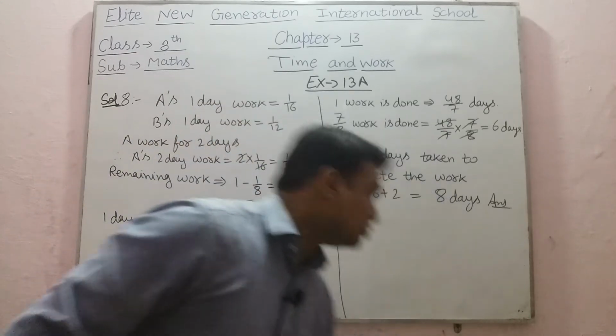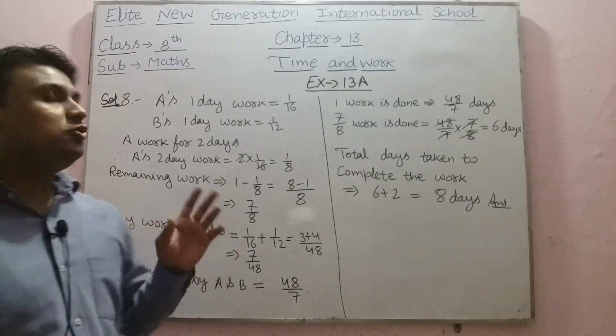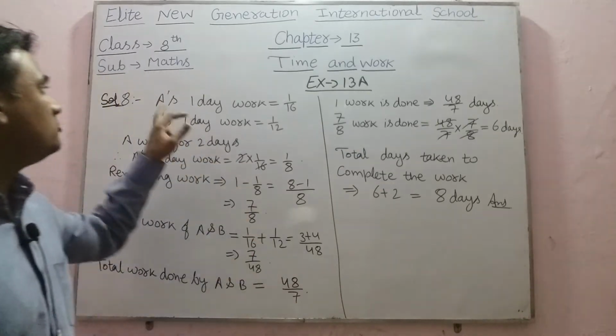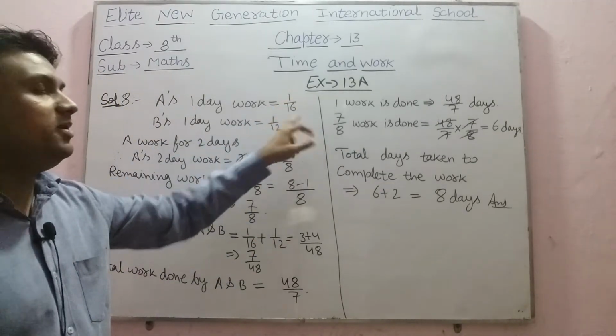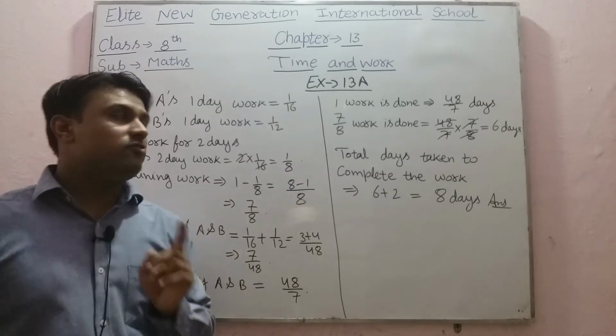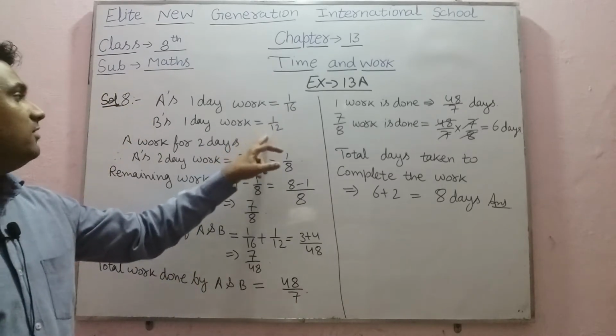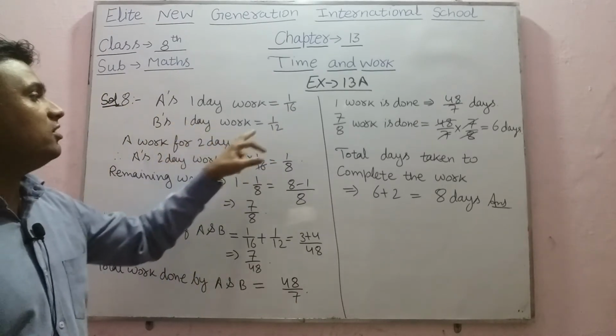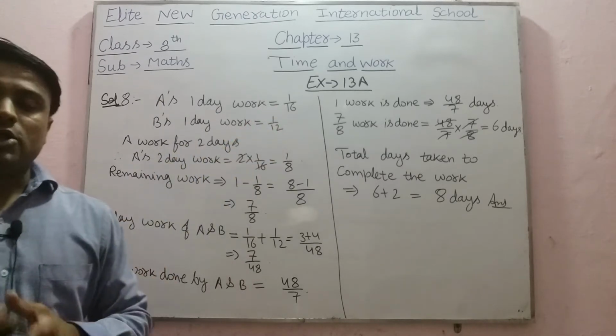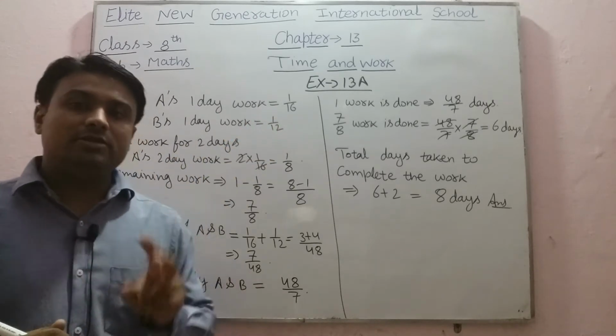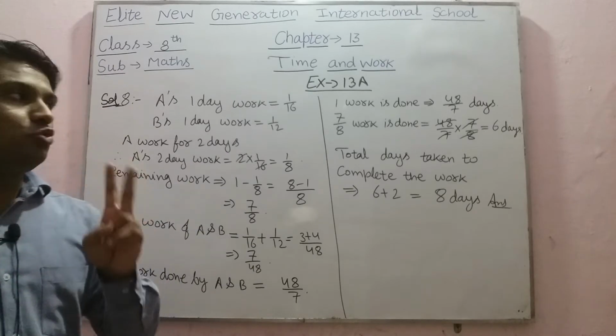So according to the question, if A can do the work in 16 days, A's 1 day work will be 1 upon 16. And if B can complete the work in 12 days, B's 1 day work will be 1 upon 12. Now in the starting, A worked for 2 days.